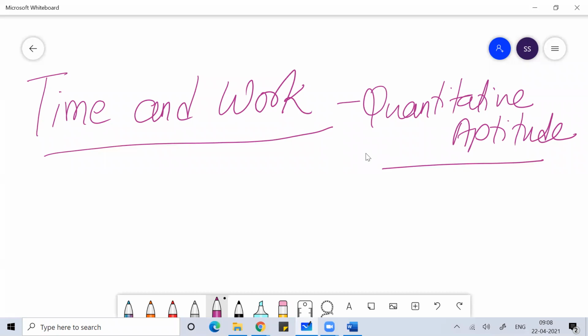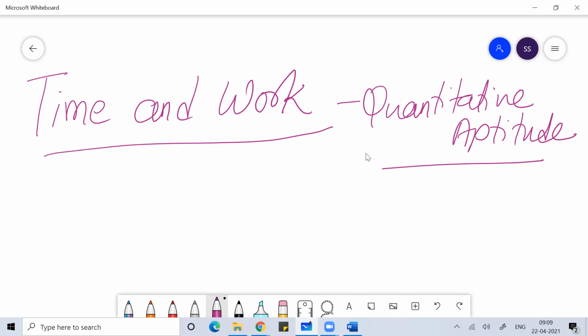So good morning everyone. The topic for today's class in quantitative aptitude discussion is time and work. Time and work is a very important concept when we talk about quantitative aptitude. In every exam, you can definitely expect problems on time and work, no matter how difficult or easy the exam is.